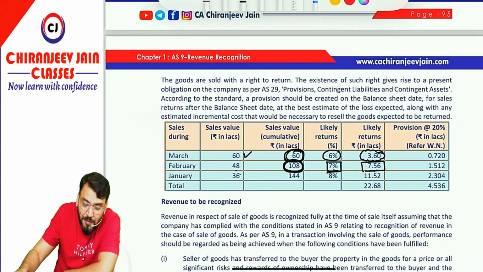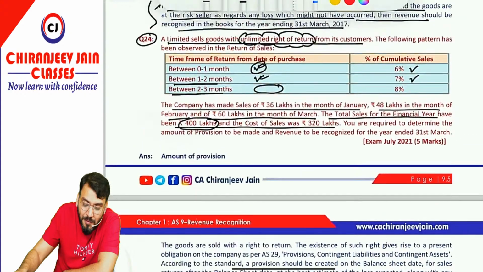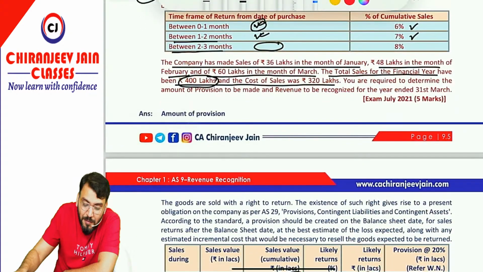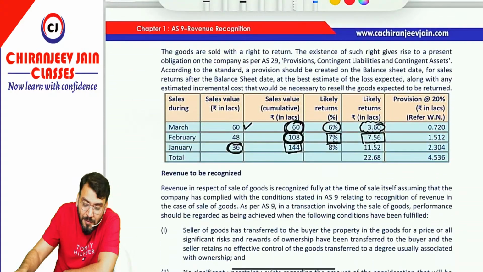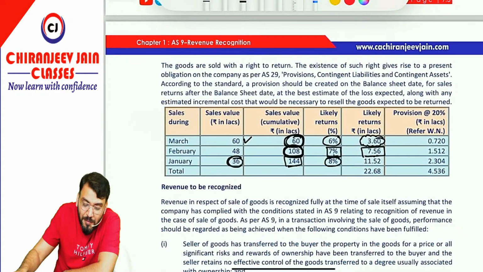Similarly, the sales done in the month of Jan is 36 lakh. So the cumulative sales for January, February, March will be 144. Are you able to understand? So 144 will come in the category 2 to 3 months. This will be 8% and the likely return becomes 11.52. So kids, this is the likely return.